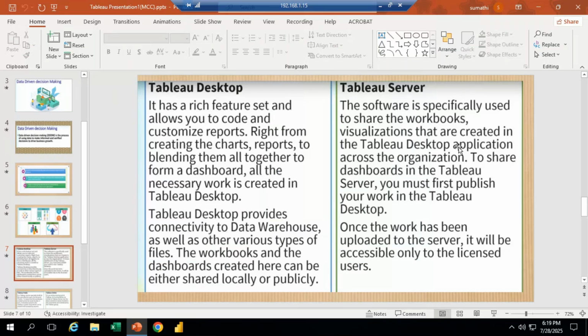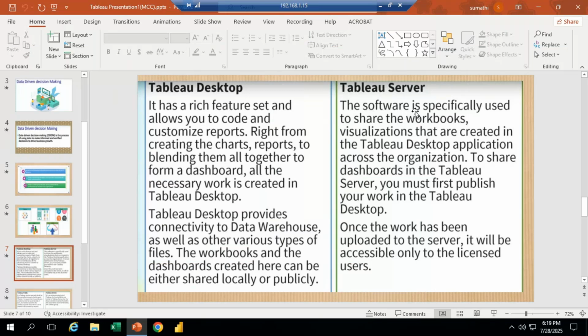Suppose I downloaded Tableau Desktop, we can use all the information, import the data, and create visualizations, all these things. But we can't publish the data to another person if I have the Tableau Desktop option. If I have Tableau Desktop application in my system, we can't share or publish to others. If I want to communicate my reports and publish the information to another person, we have to purchase the license version, which we call Tableau Server.